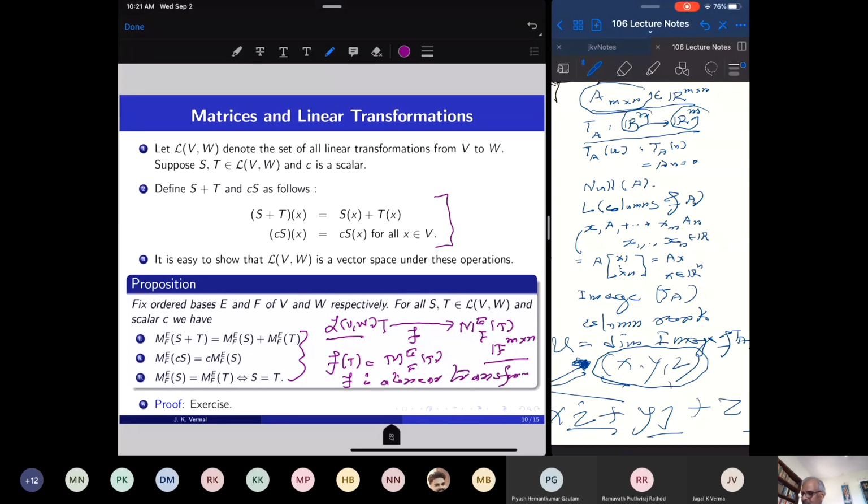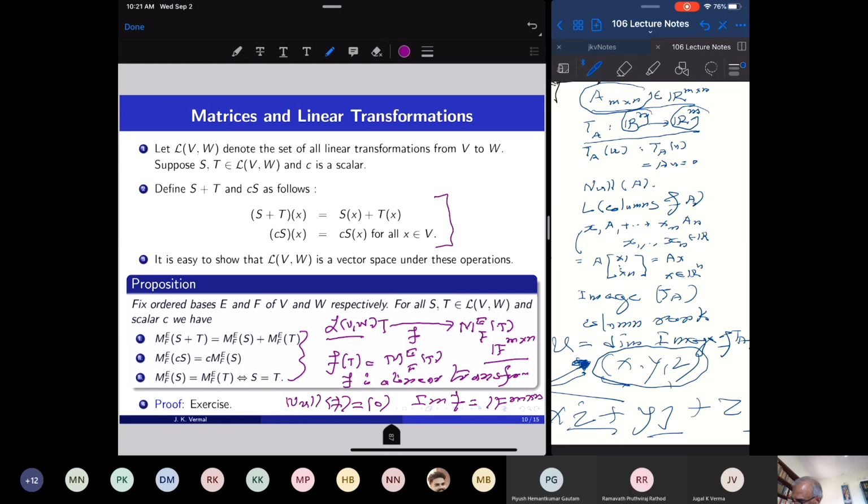You can easily check that the null space of F is 0, and the image of F is the whole space.